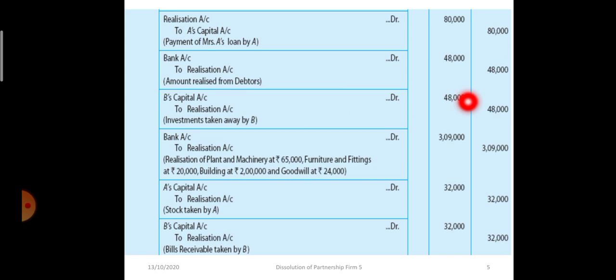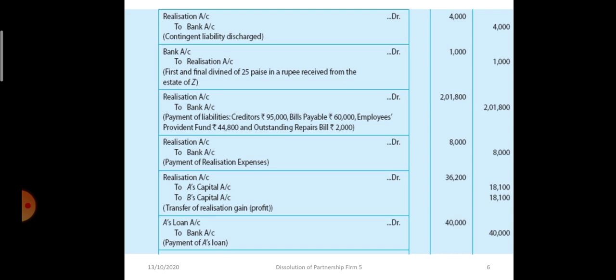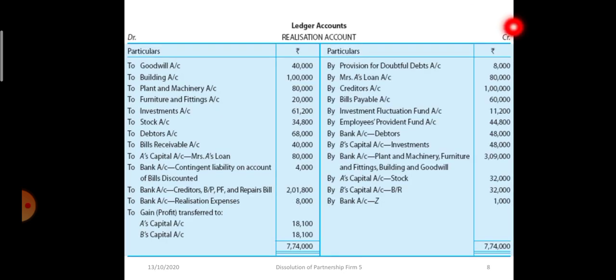Investments were transferred to realization account. So when the assets are taken over by B, B's capital account will be debited by 48,000 rupees to realization. Again going to realization account. See, investments were closed by transferring to the debit of realization. Now when they are realized, it will be recorded on the credit side by B's capital 48,000 rupees.